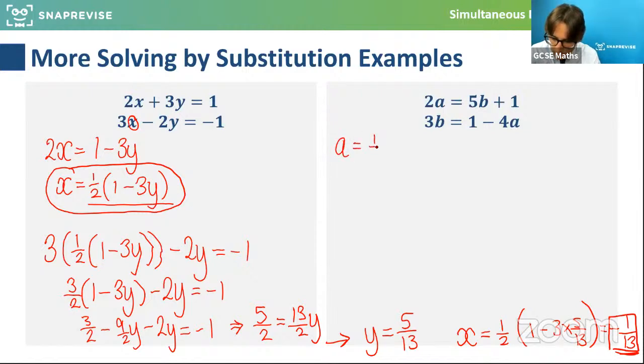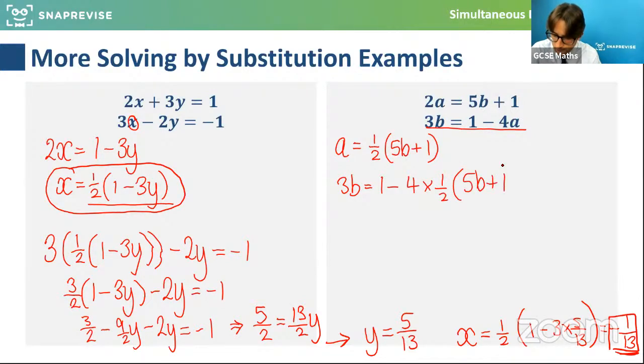So A is equal to a half of 5b plus 1. And I do appreciate these are a lot more challenging looking answers, so do feel free to ask any questions as we go. If I substitute this into this equation here, 3b is equal to 1 minus 4 lots of a half times 5b plus 1.